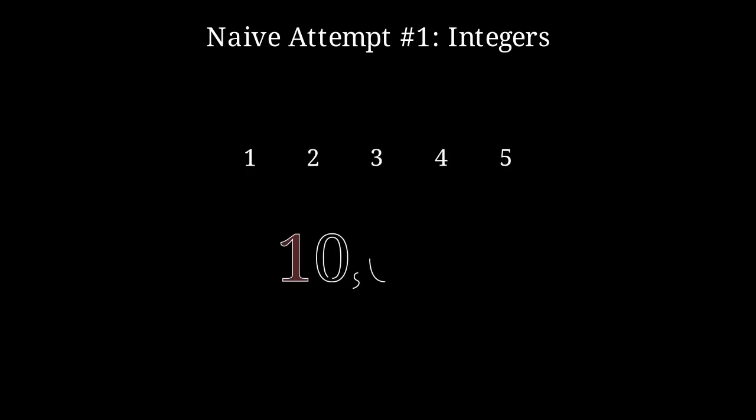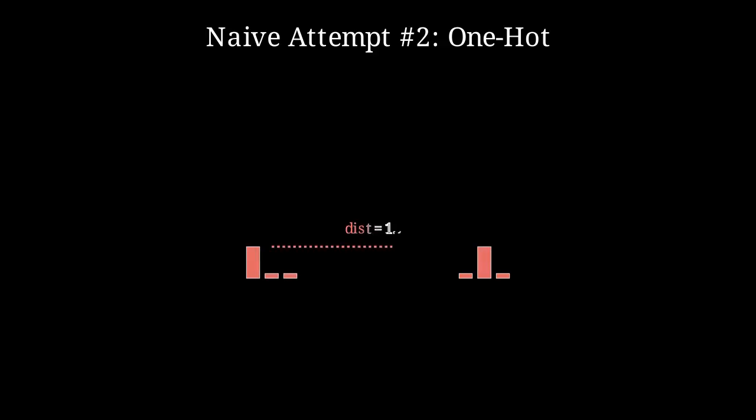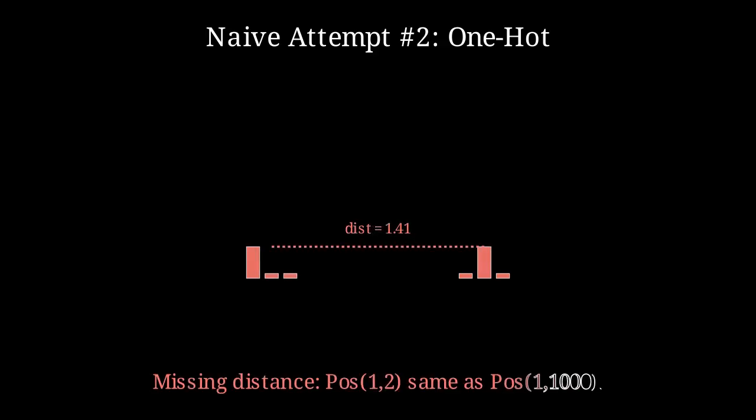We might try simply assigning integers to each position, but this fails because the values are unbounded. In long sequences, these massive numbers would eventually dwarf the word's meaning, forcing the model to care more about location than definition. Alternatively, using one-hot vectors for position fails because they lack a sense of distance.